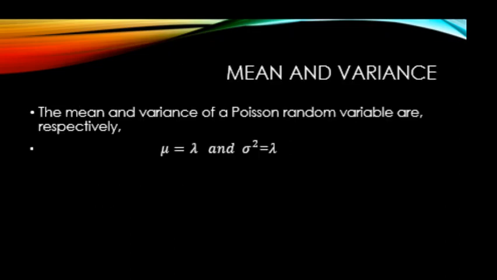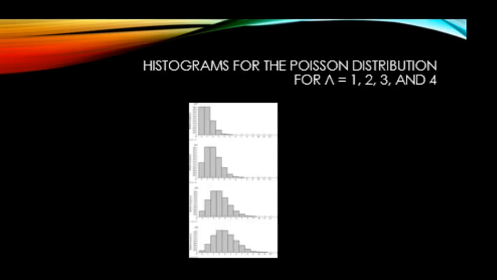The mean and variance of a Poisson distribution are simply mu equals lambda, and variance is also equal to lambda. So the standard deviation is the square root of lambda. We will not look at the proofs of this, but we will just use these formulas for the mean and standard deviation of a Poisson random variable. Here are some histograms that show us the distribution. This is when lambda is 1, this is when lambda is 2, lambda equals 3, lambda equals 4. This is a pretty symmetric distribution here.